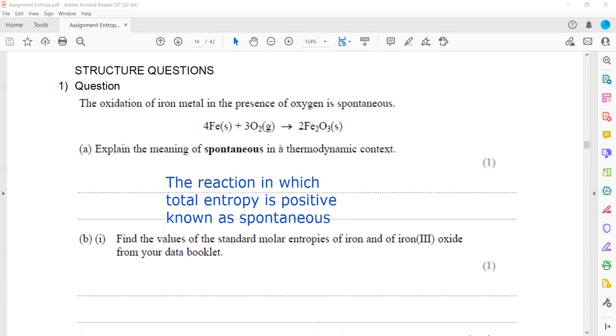Find the value of the standard molar entropy of iron(III) oxide from a data booklet. So you have to use a data booklet to work out these values of entropy. I will write it directly because we'll use it in the calculation: 27.3 and 87.4. So for iron it is 27.3, and 87.4 is for iron oxide.